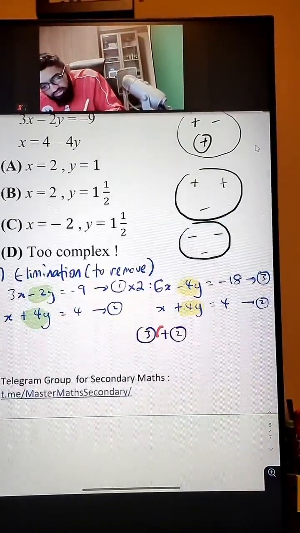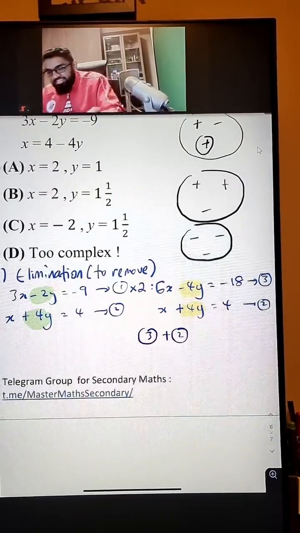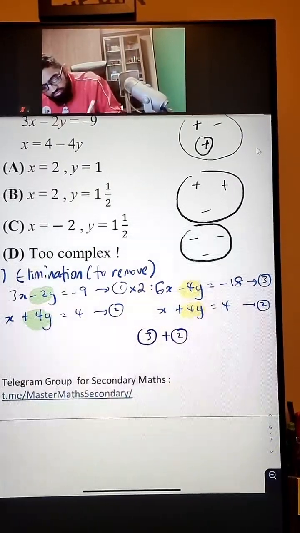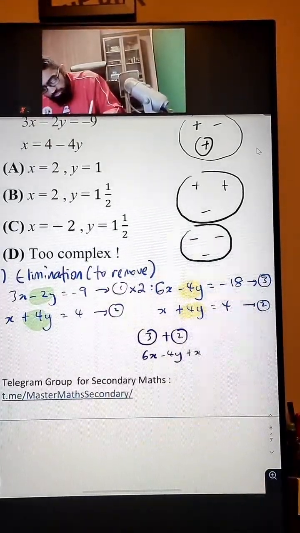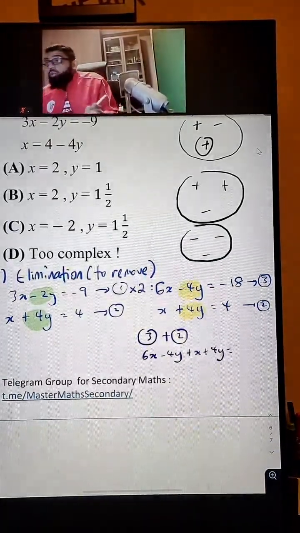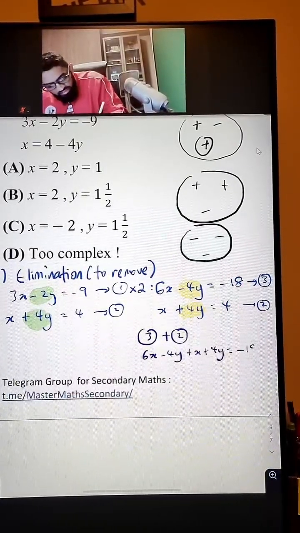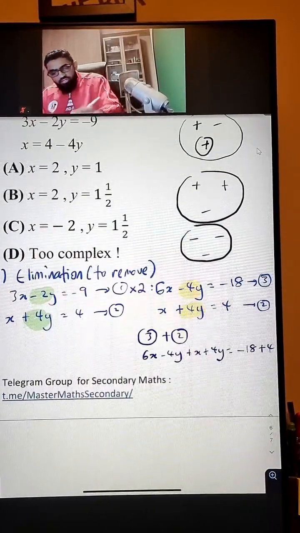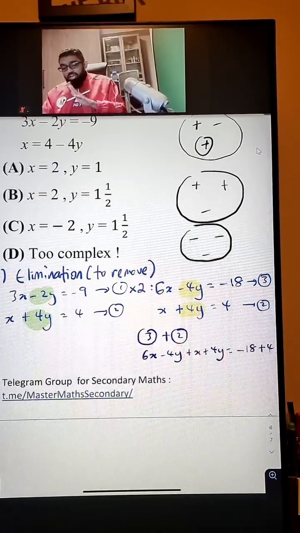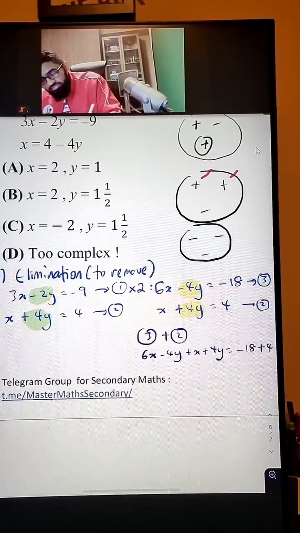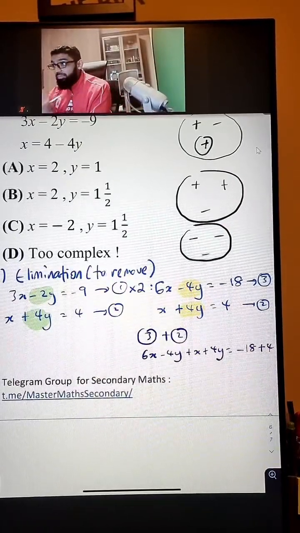Why do we have to plus? Because the signs are different. Okay, so 6x minus 4y plus x plus 4y is equals to negative 18 plus 4. Alright, so now can you see you have eliminated the y? Cannot minus because you only minus when your signs are the same. When both are plus, for example, then you can minus. Then only you can eliminate that term.